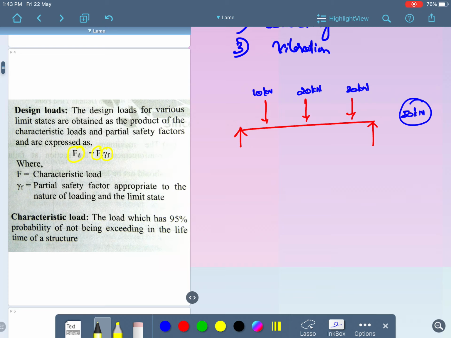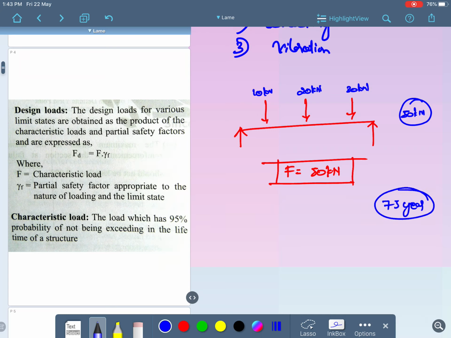The reason why we have to multiply with the partial safety factor is because, suppose we are assuming the total amount of load coming upon the structure is 50 kilonewton, as a characteristic load. But this is not true, since, let me assume the total life of the structure is 75 years up to the total serviceability condition.